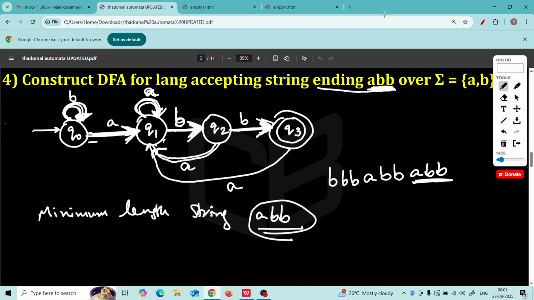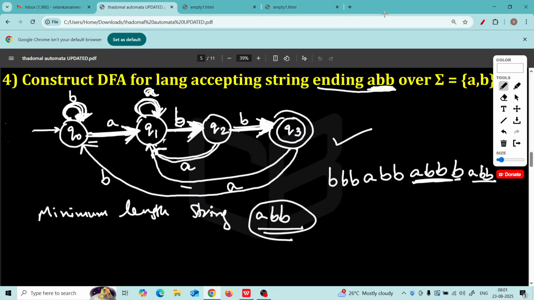So in Q3, if you get A, you send it back so that if it is followed again by ABB, it will be accepted. And what if in Q3 you get B? If you get B, after ABB you get B again, then you will have to send the control back to Q0, so that you again search for ABB. So after this B, you are back to Q0, and if you have ABB only, then you will reach the final state. This is the DFA for the given question.